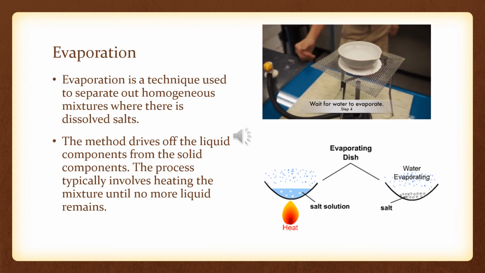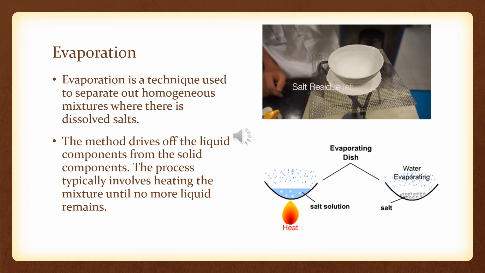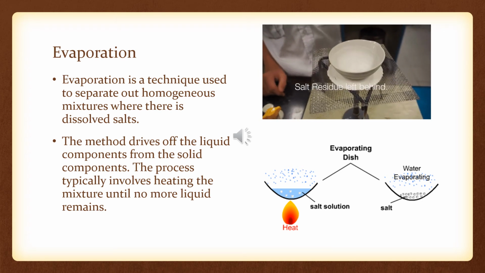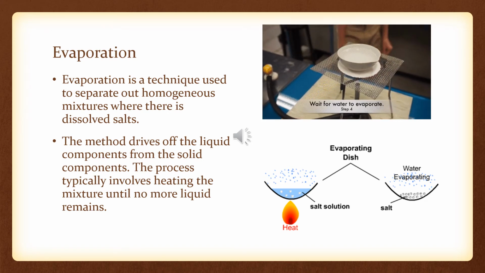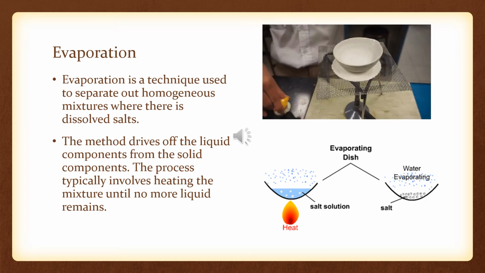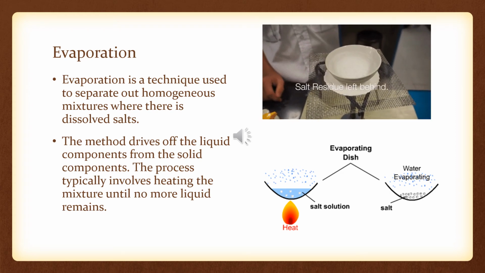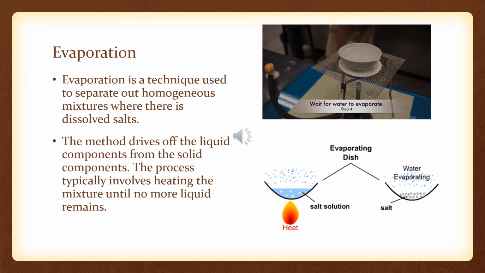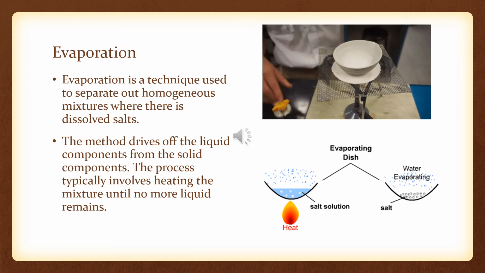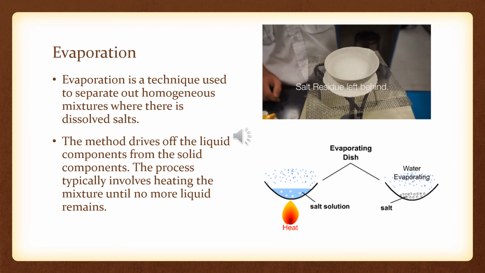Well, this is the easiest of all the separation processes. Evaporation is a technique used to separate out a homogeneous mixture where there is a dissolved salt. Suppose any salt is dissolved in water, and now you want to separate it. Better than salt, suppose there is a dye. If you want the dye out of water, what will you do? You will simply vaporize the water.